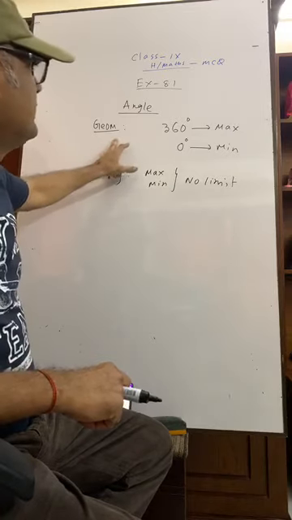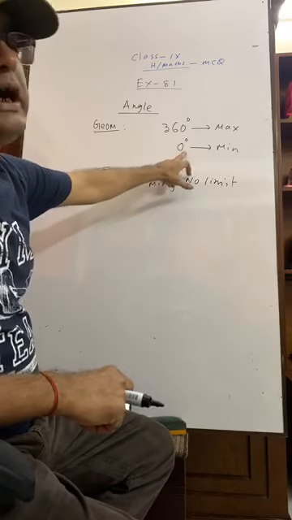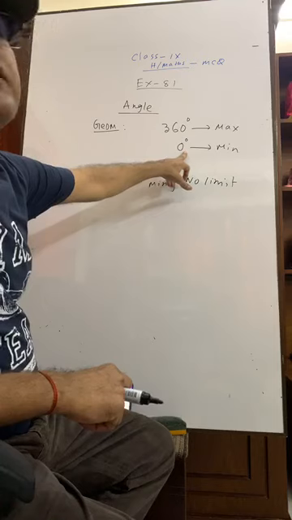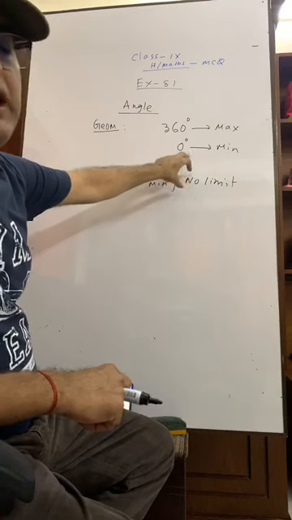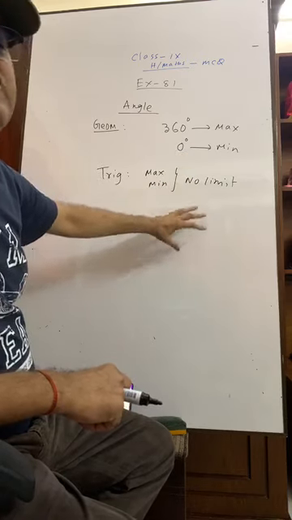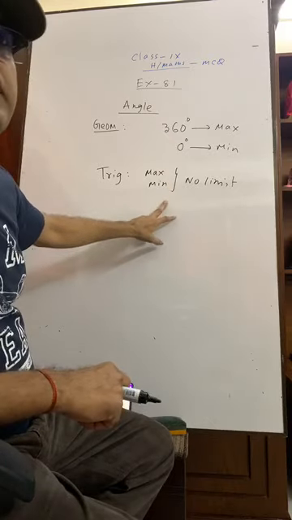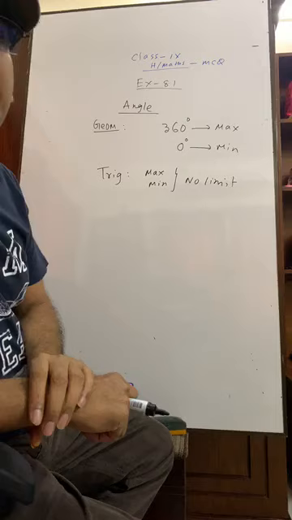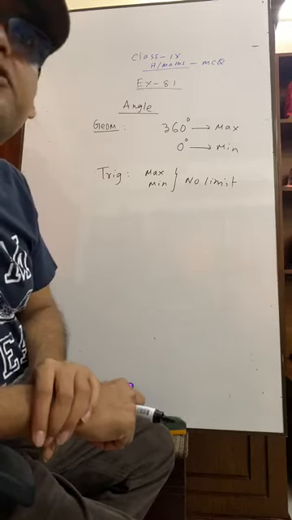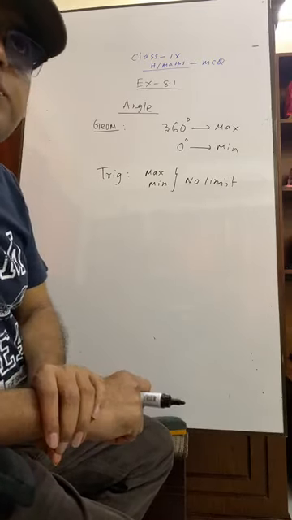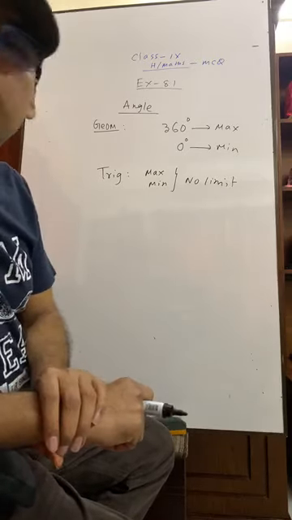But in geometry, angle is always positive and its maximum value is 360 degree. In trigonometry, there is no limit of maximum and minimum value. You understand? Okay.